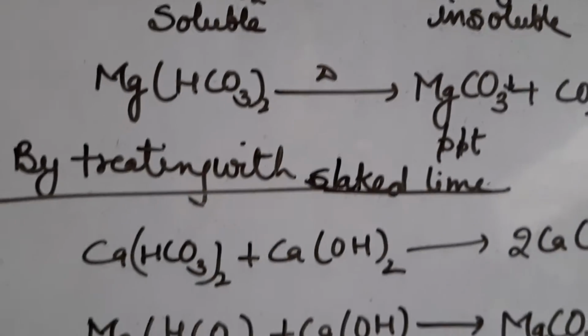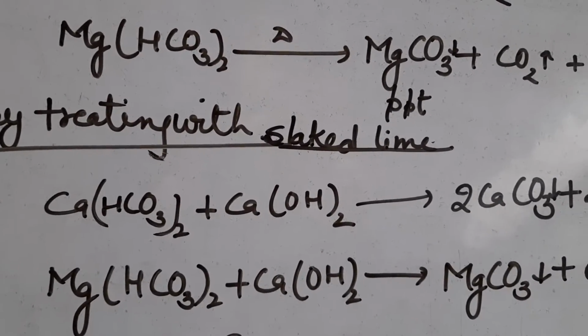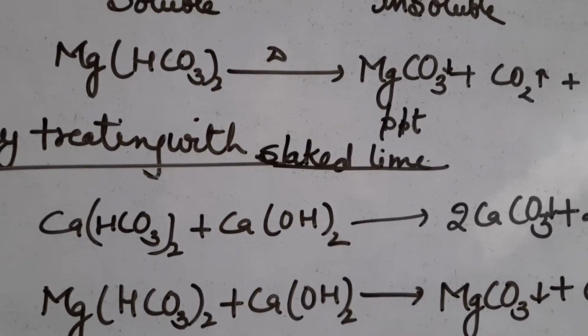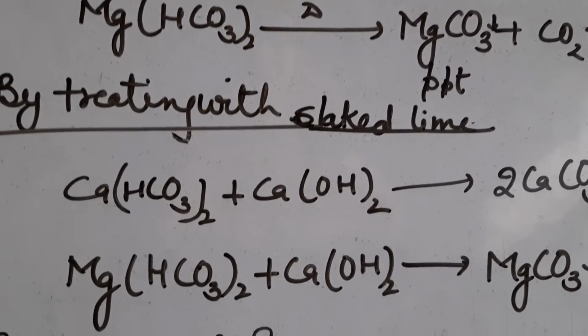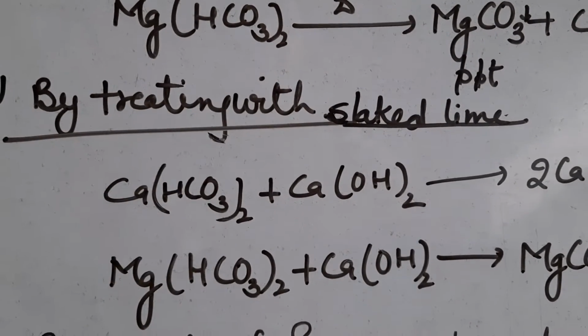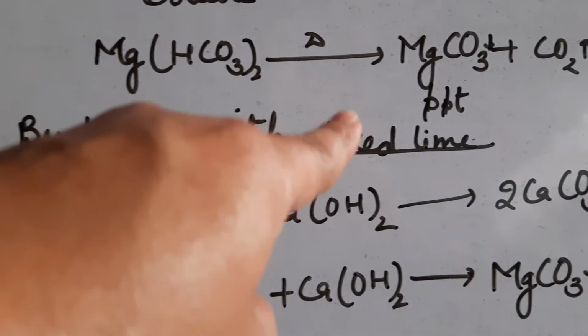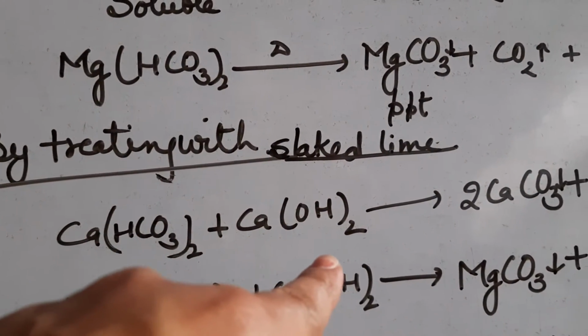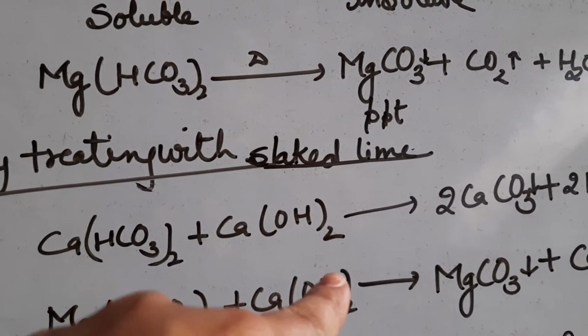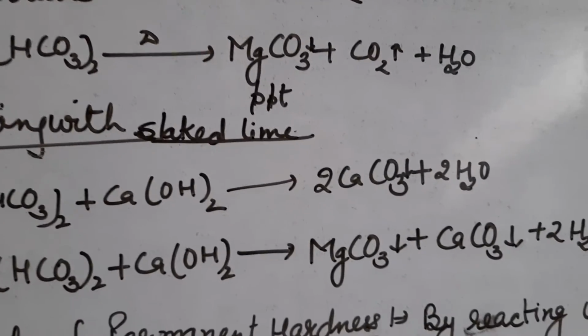The second method: by treating with slaked lime, you can also remove temporary hardness. Temporary hardness is due to calcium bicarbonate and magnesium bicarbonate. When you treat water having temporary hardness with lime water, that is calcium hydroxide, calcium bicarbonate gives calcium carbonate and water.